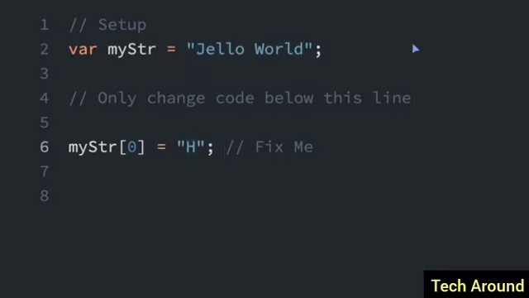But if I run that, there's going to be an error because of the immutability of strings. Now we can still change this to Hello World, but we can't just change an individual letter like that. So we're going to have to do my string equals, and I'm just going to have to type in the whole thing, which is hello world. And now it will change to the word hello world.